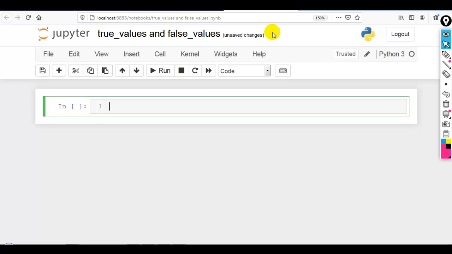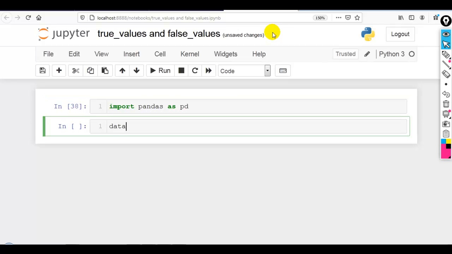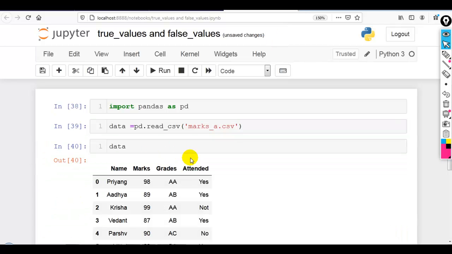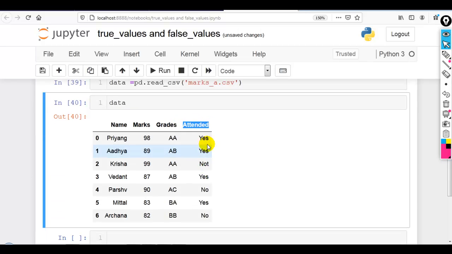To explain this practically with a meaningful example, let me first import pandas as pd. Let me load the dataset with pd.read_csv, marks_a. You can download the dataset from my GitHub account; the link is given in the description below. As you can see, this dataset contains an attended column with yes, no, yes, no values.